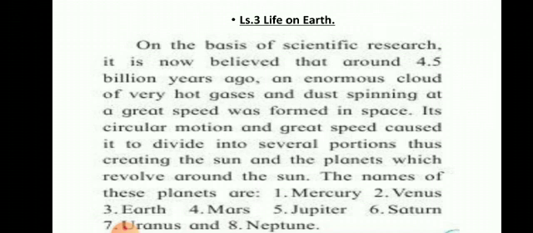On the basis of scientific research, it is now believed that around 4.5 billion years ago, an enormous cloud of very hot gases and dust spinning at great speed was formed in space. Its circular motion and great speed caused it to divide into several portions, thus creating the Sun and the planets which revolve around the Sun. The names of these planets are Mercury, Venus, Earth, Mars, Jupiter, Saturn, Uranus, and Neptune.